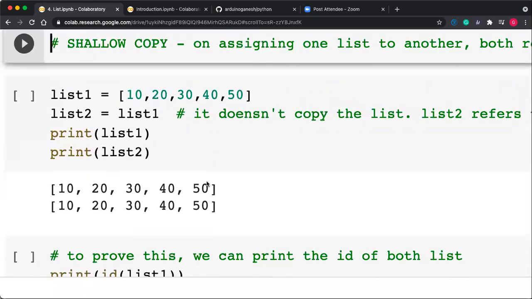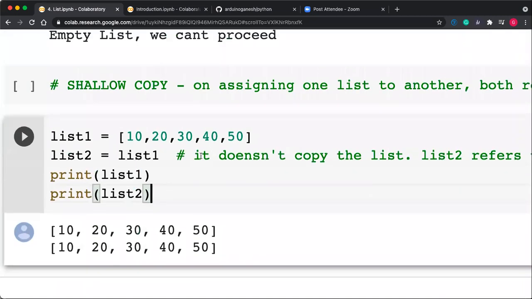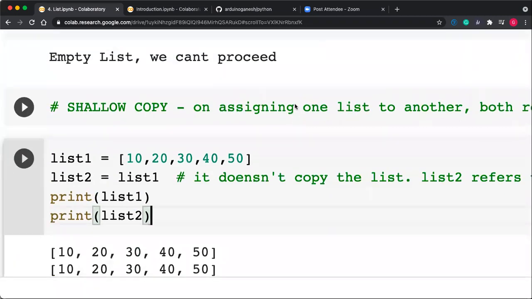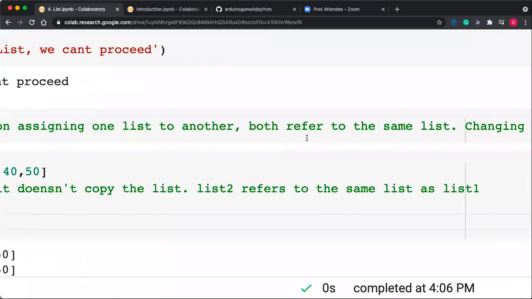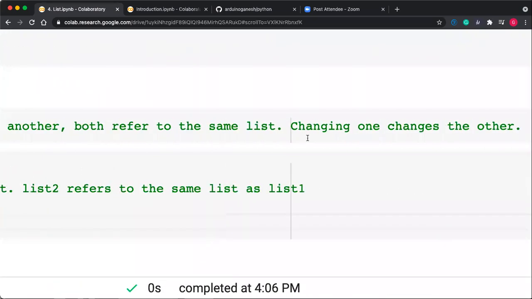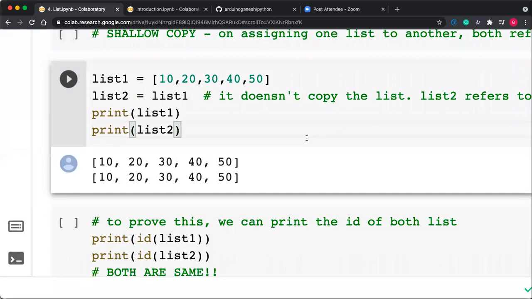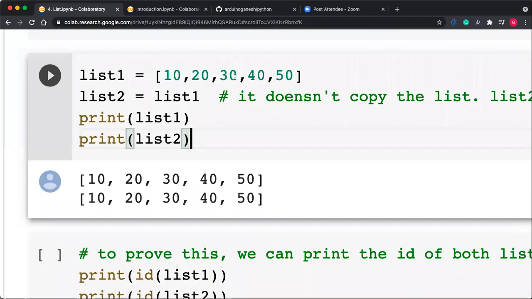So let's take the next point, that is shallow copy. How the shallow copy works: on assigning one list to another, both refer to the same list. Changing one changes the other. Like if list 1 is equal to this and list 2 is equal to list 1, it doesn't mean that you are creating a new list. Both list 1 and list 2 are pointing to the same list.